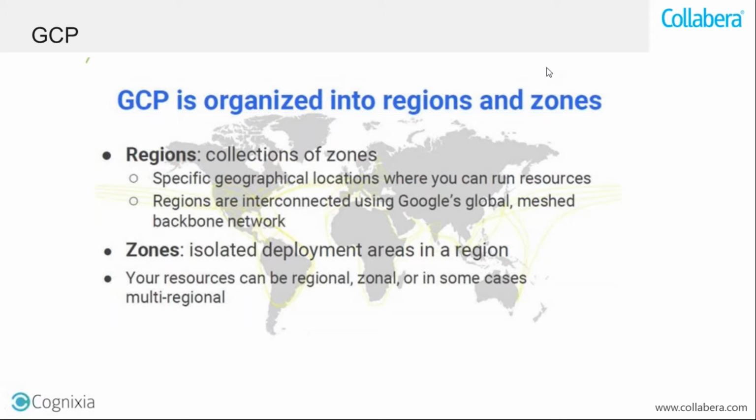Regions are the first thing with respect to the GCP architecture. Regions are the collection of zones. Zones are nothing but the actual data centers. A data center is a place, a facility where an organization keeps its computing components together. I'll show you the image of a data center in the next slide, for those who are not aware of it.